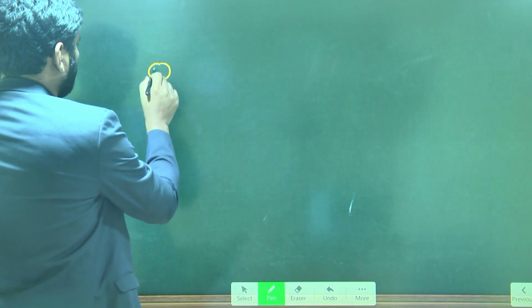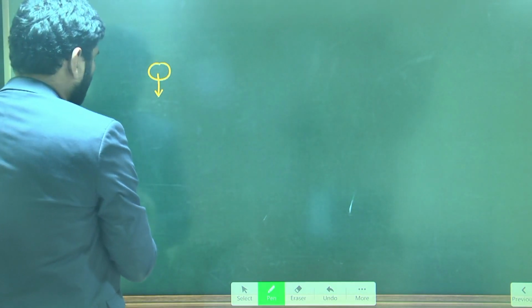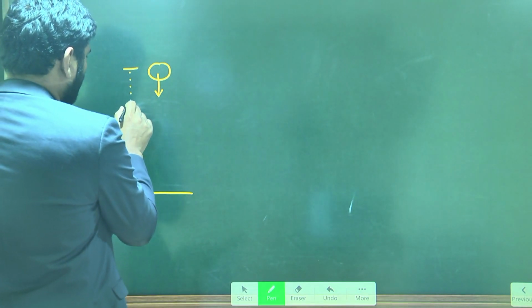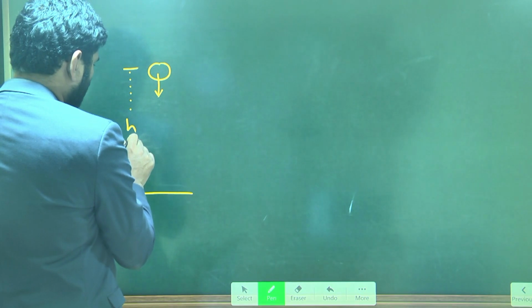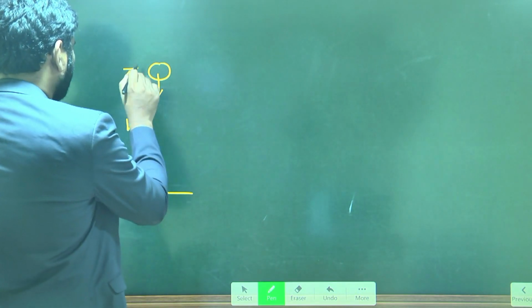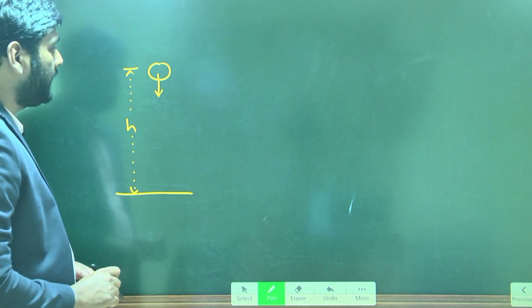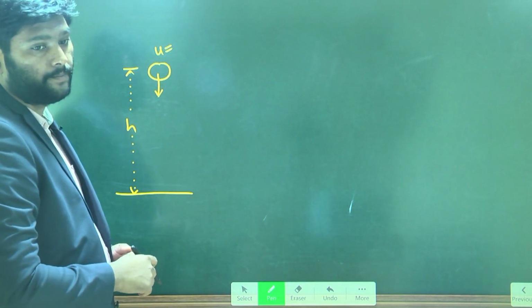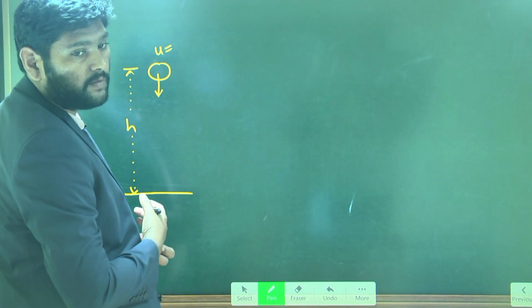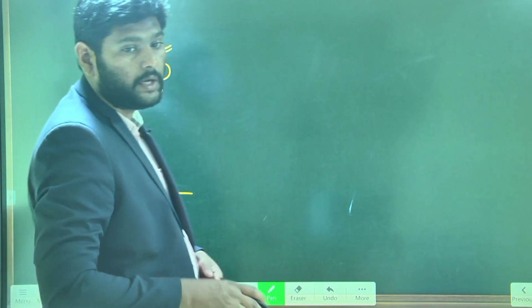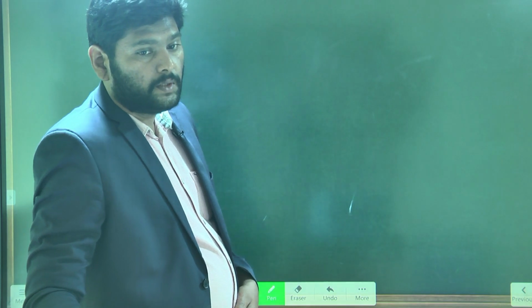Let us take this is the object falling freely once again. This is the ground. It is falling freely from a certain height h. When it is falling freely from height h, what is the initial velocity of the object? 0, sir.